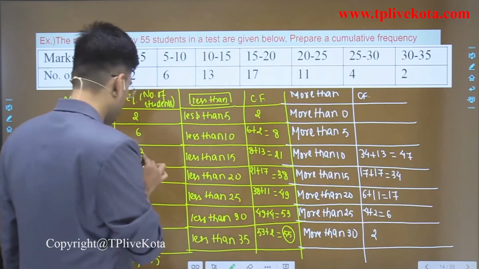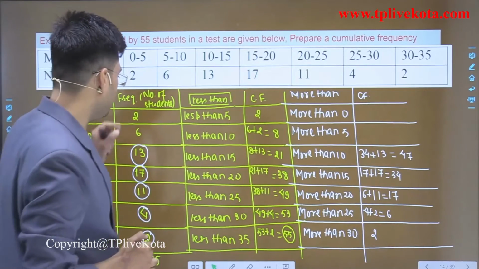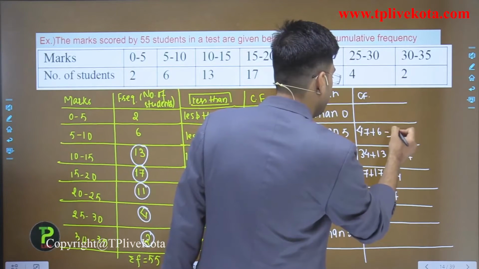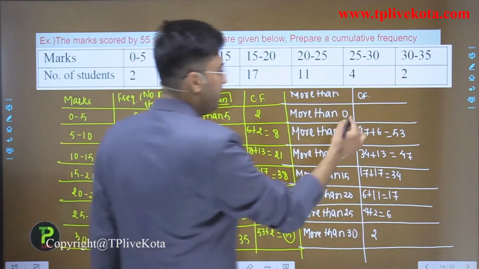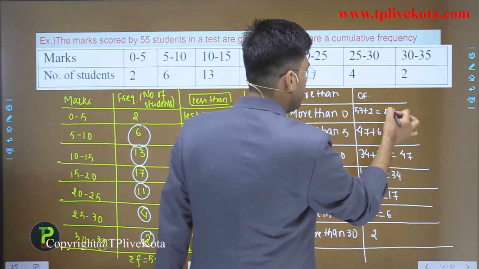Clear? Now after 47 we add 6, so 47 plus 6 is equal to 53. Now 53 plus 2 is equal to 55.